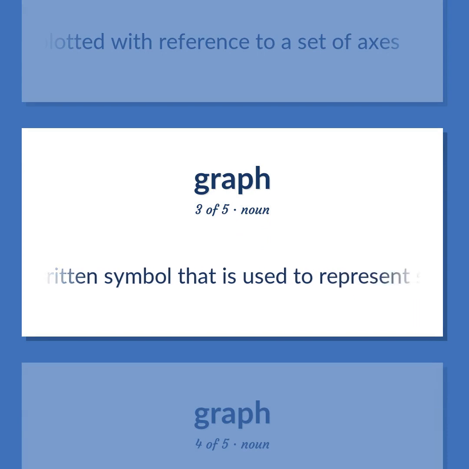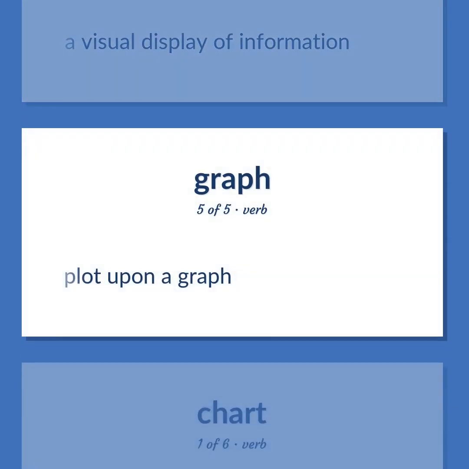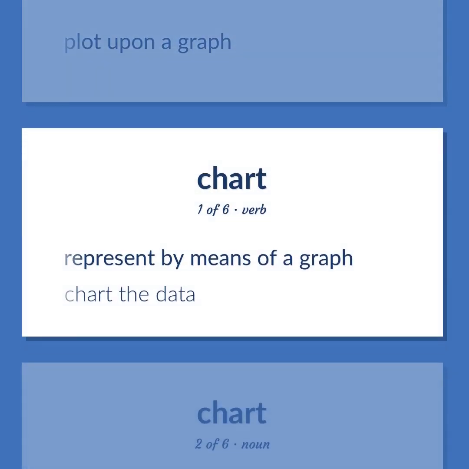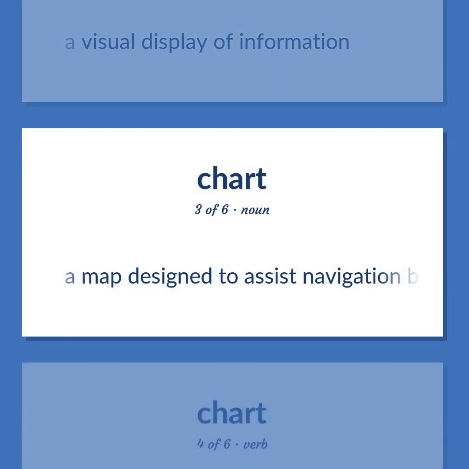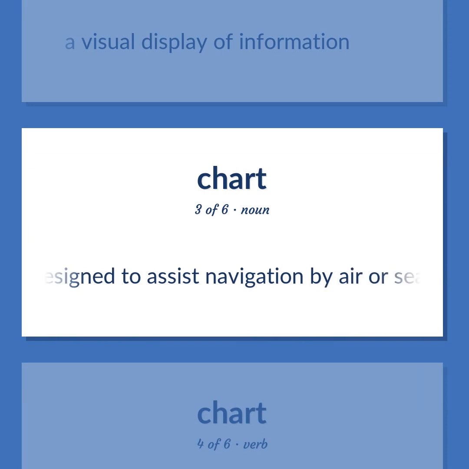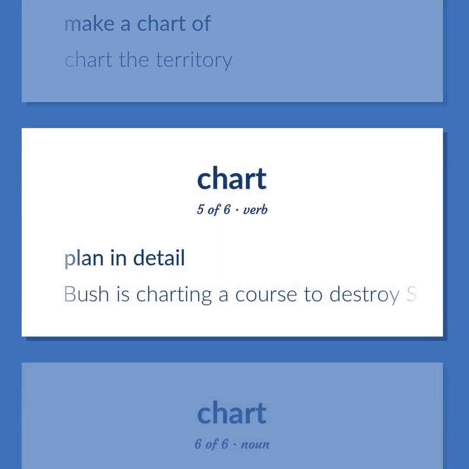A written symbol that is used to represent speech. A visual display of information. Plot upon a graph. Represent by means of a graph. Chart the data. A visual display of information. A map designed to assist navigation by air or sea. Make a chart of. Chart the territory. Plan in detail. Bush is charting a course to destroy Saddam Hussein.